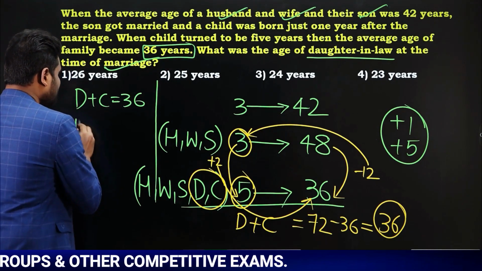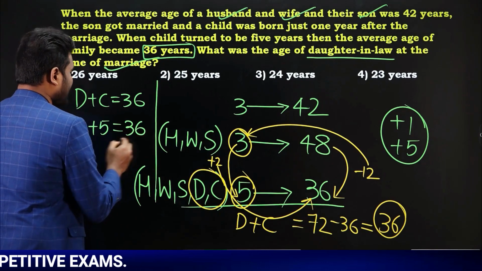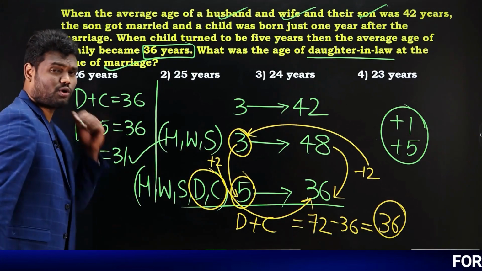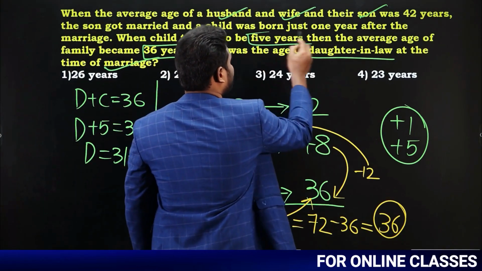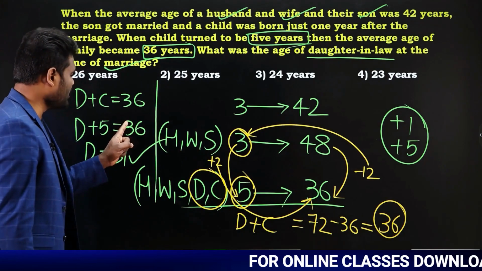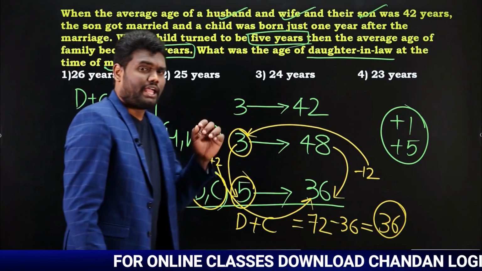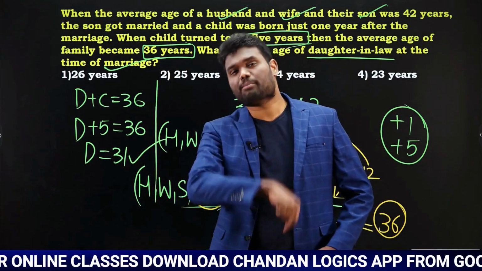Already we know that the child is how many years old? 5 years old. Which means I can say that the daughter-in-law is 31 years now. Yes or no? The daughter-in-law is 31 years. Why? Because the child is already 5 years. If the child is 5 years, then the daughter-in-law is going to be 36 minus 5, 31 years. But what is your question? Your question is to find the age of the daughter-in-law at the time of marriage.